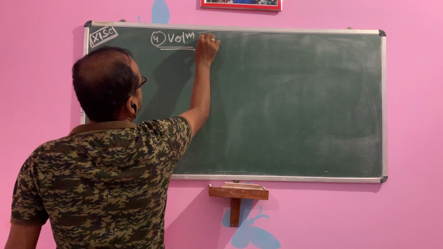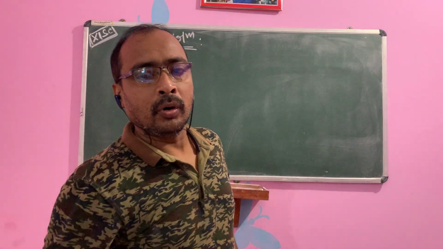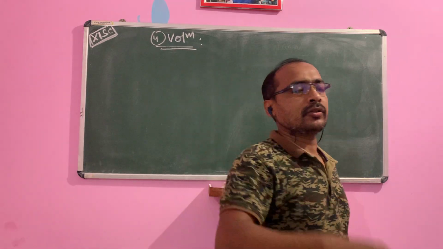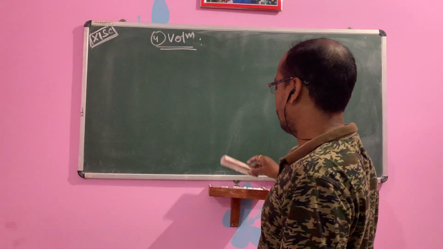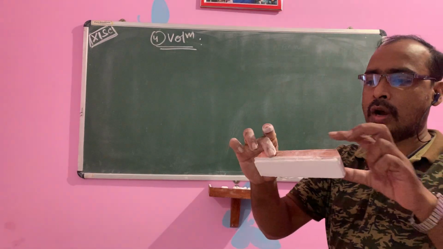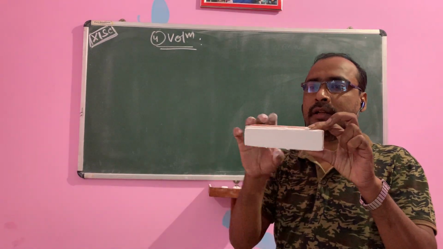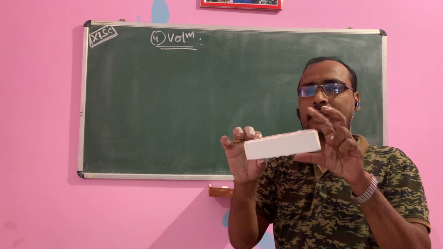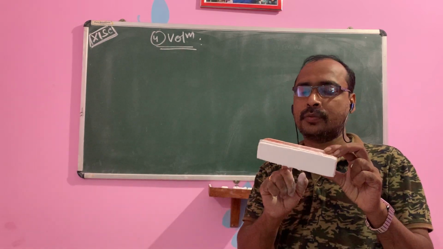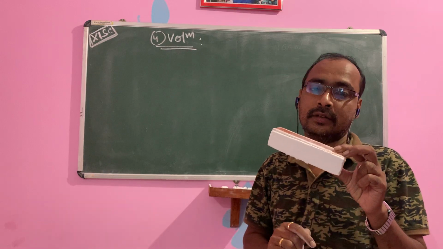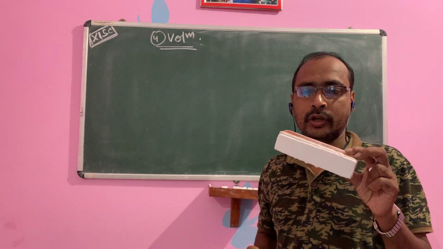That is the fourth one: volume. Volume is the amount of space occupied by a substance. Suppose you see this is a duster. How much space is it occupying? This is three-dimensional. That substance, how much space is occupied? That is known as volume.